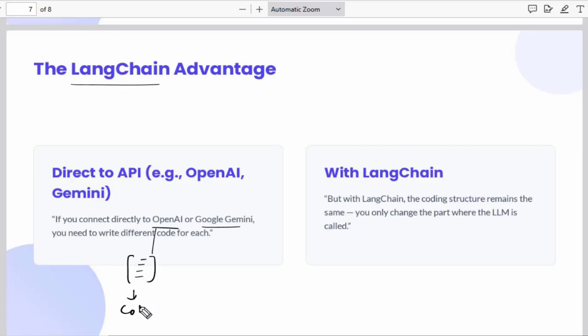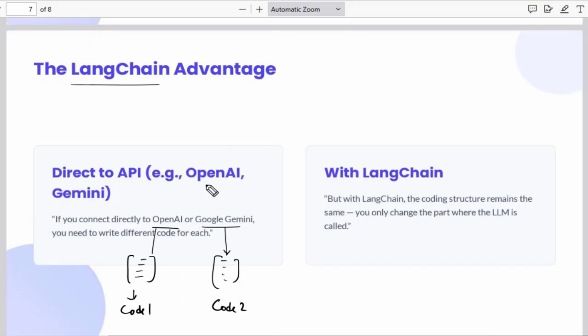The whole code will be different. And suppose you are connecting to Google Gemini, you have to write different code. So this is, let's say, code 1 and this is code 2. For the same task you have to write different code because these are two different companies.